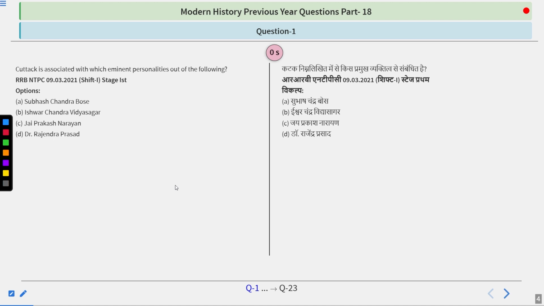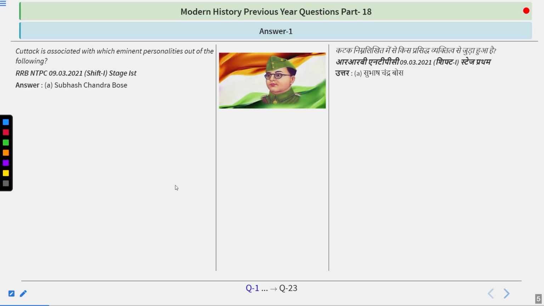If we talk about all four personalities, all were very famous. Dr. Rajendra Prasad was the first president of India. Ishwar Chandra Vidyasagar was the one who particularly raised his voice against the issue of widows and their situation before independence, and he was also behind the introduction of the Widow Remarriage Act. Jayaprakash Narayan became famous during the Emergency, when he revolted against the government of India at that time. And the answer to this question is Subhash Chandra Bose.